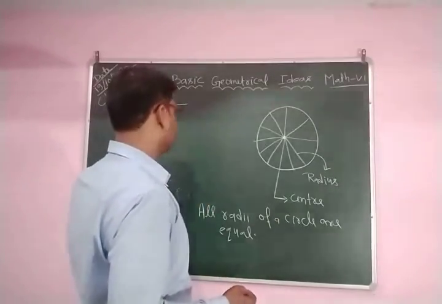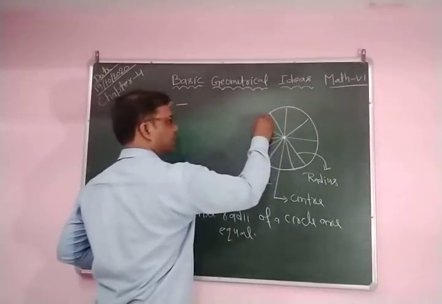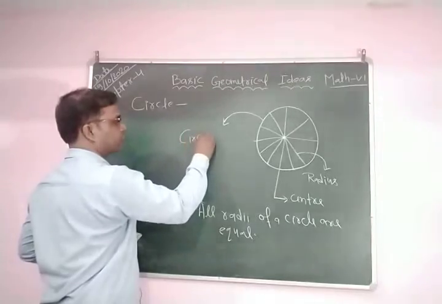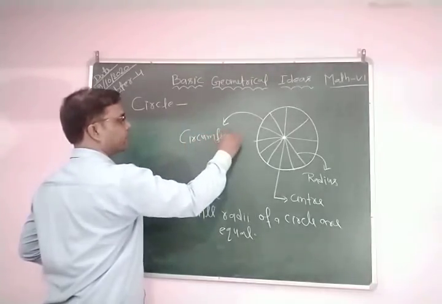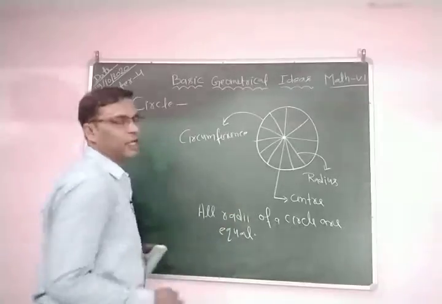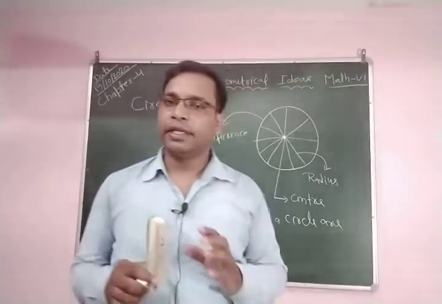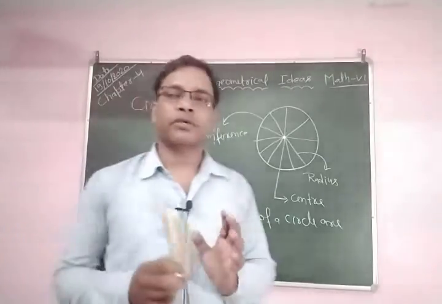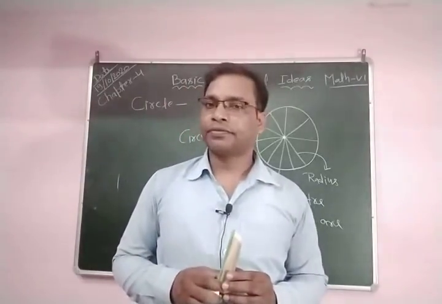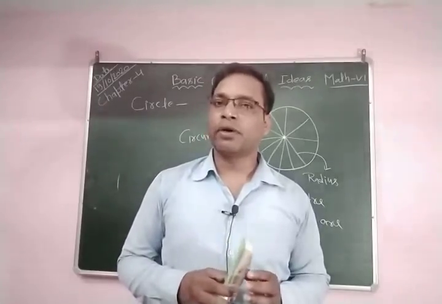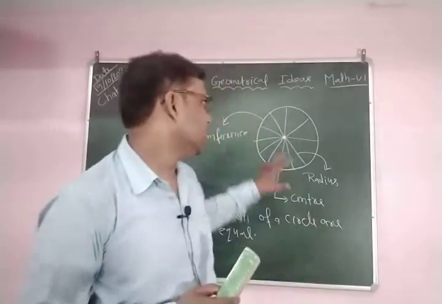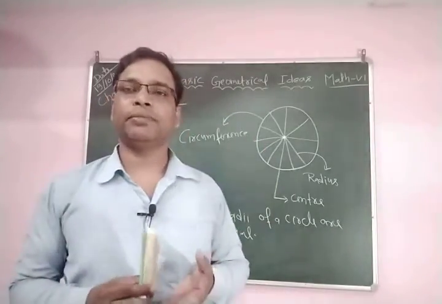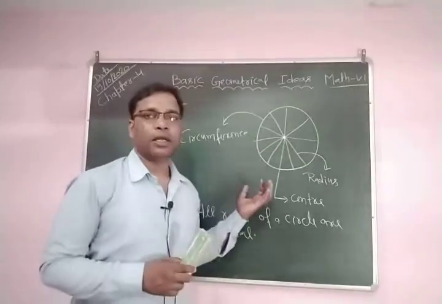You can also say length of the boundary, or perimeter of the circle. The term perimeter is used for polygons, but for a circle we use circumference. It is the same as the perimeter, or the length of the boundary.